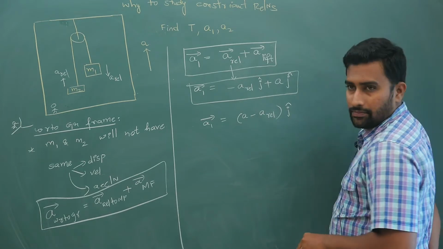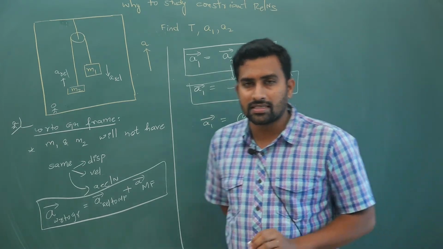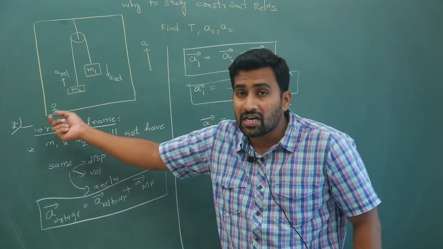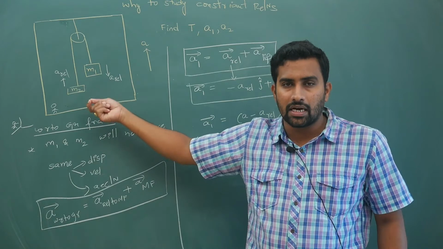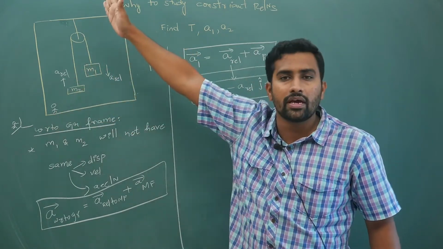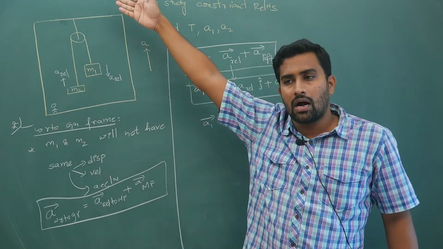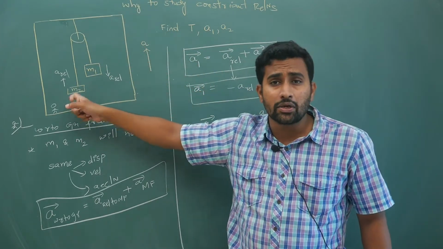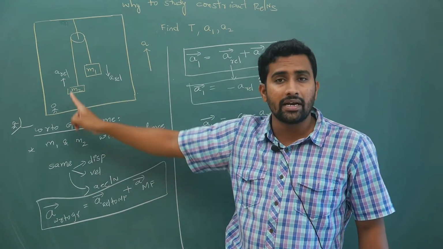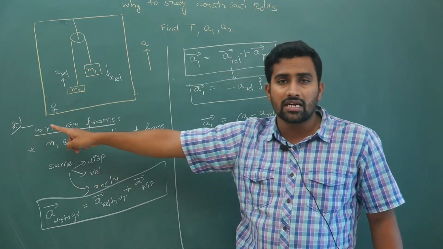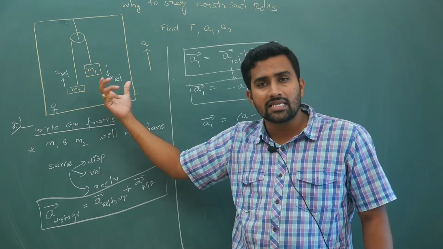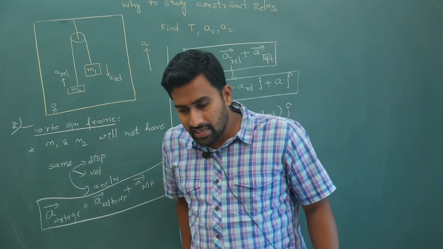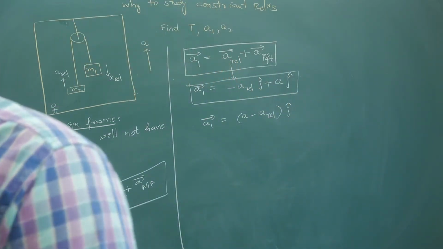So indirectly, what I want you to understand is that I have written plus j cap. Even though for the person inside the lift m1 is coming down, with respect to the ground, if the lift is going upwards, obviously your m1 also will go upwards only, it will not come downwards. Getting my point? With respect to the person inside the lift, m1 comes down and m2 goes up. But with respect to the person on the ground, if the lift is going up, a block inside the lift also will automatically go up. Hope you are understanding my point very clearly and there are no doubts. Alright.